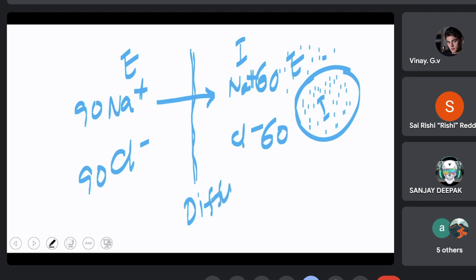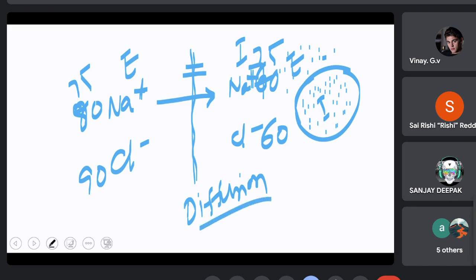So diffusion takes place from high to low always. So about 10 have joined here, it is now 70 and 80. Now another 5 moved and it has become 75 and 75. So when they reach equilibrium, when the number of ions is the same on both sides, there is no more diffusion taking place. Why?